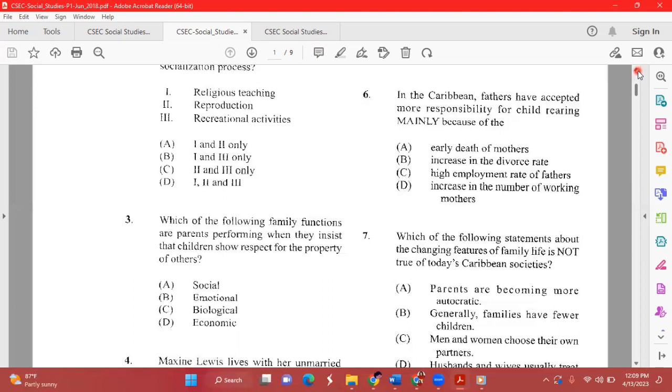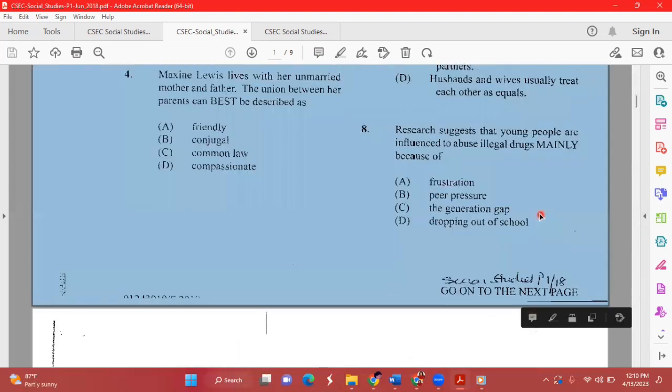Because now mothers are actually going outside of the home, they are earning an income to contribute or provide for the family. The fathers have to now accept that responsibility as well. And so they might share some type of duties in relation to the child. All right, awesome. Now, question number 7, it states now,